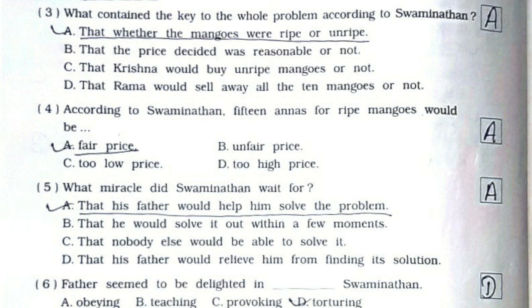Third, what contained the key to the whole problem according to Swaminathan? It is option number A, that whether the mangoes were ripe or unripe. Fourth, according to Swaminathan, 15 annas for ripe mangoes would be, it is option number A, fair price. Fifth, what miracle did Swaminathan wait for? It is option number A, that his father would help him solve the problem.